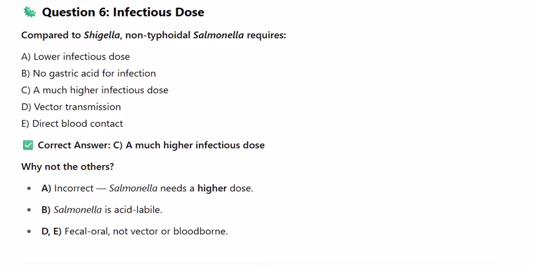Why not the others? A. Incorrect. Salmonella needs a higher dose. B. Salmonella is acid labile. D. Fecal-oral, not vector or bloodborne.